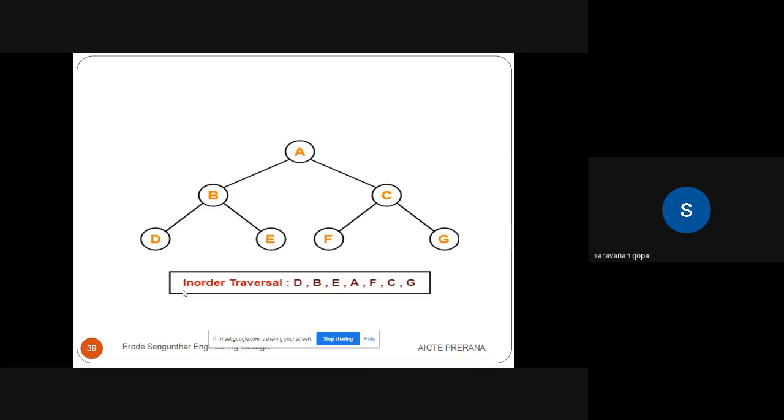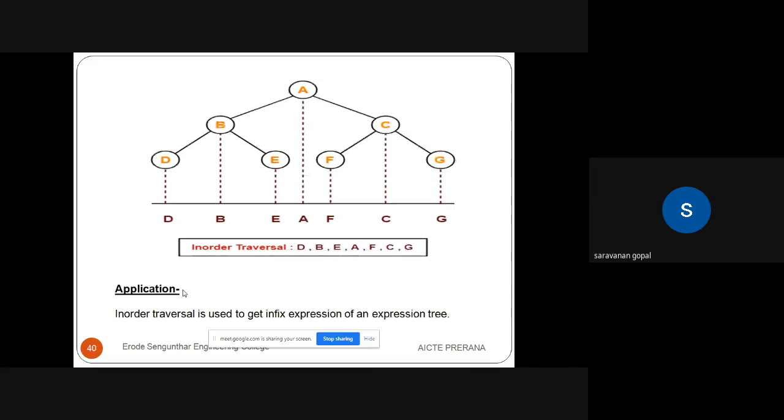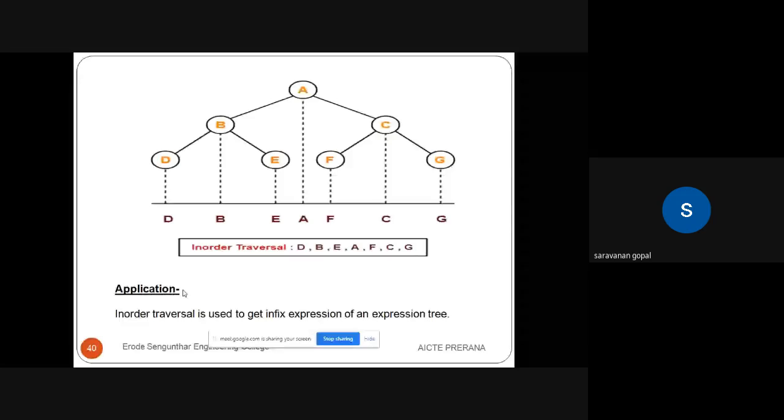So what are the applications of in-order tree traversal? In-order tree traversal is used to get the infix expression. That is a simple example of in-order traversal. First we visit D, then B, then E, then A, then F, then C, and then G. I will give one more example of in-order tree traversal.